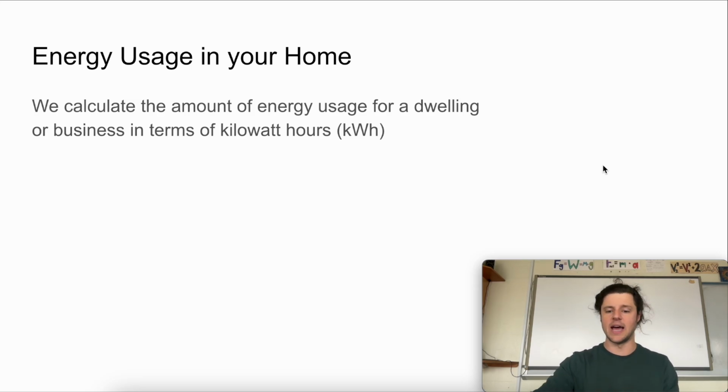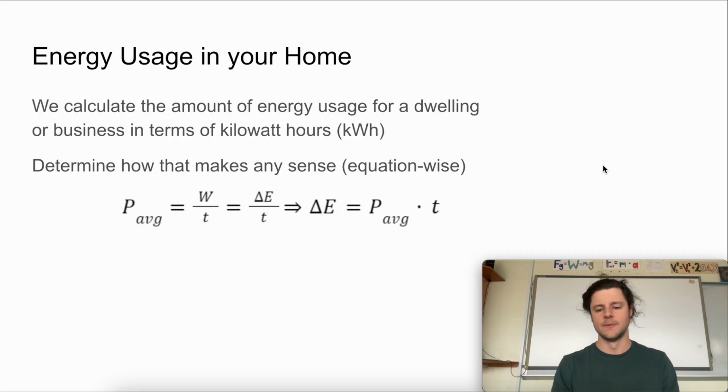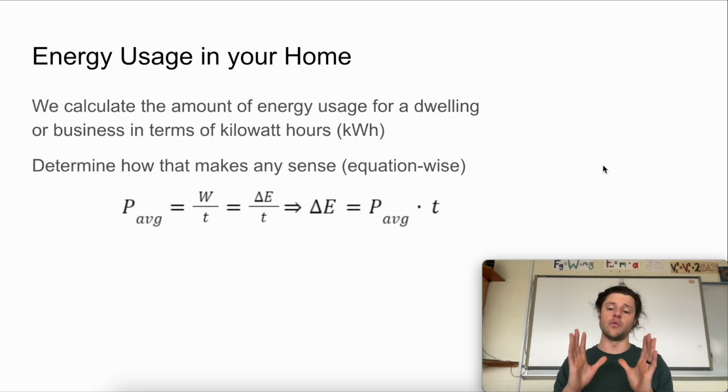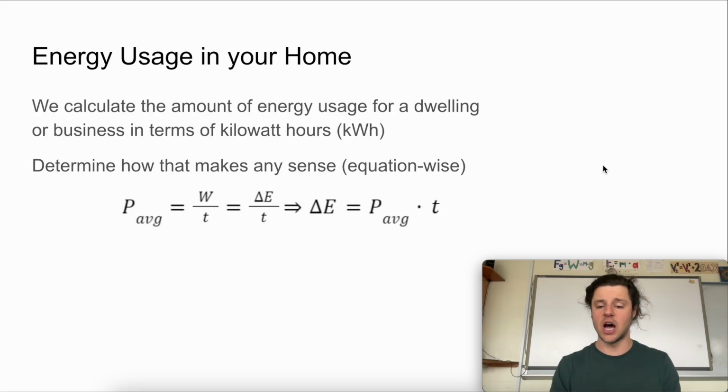For a building, we calculate the amount of energy usage for a dwelling or a business in terms of kilowatt hours. Can you take a moment to think about how that makes sense relative to the equation we were just talking about? If we recognize that our average power output equals work, or change in energy, divided by time, and reconfigure that equation to solve for change in energy, then the amount of energy used over a period of time equals our average power times the time interval of activity we're looking at.